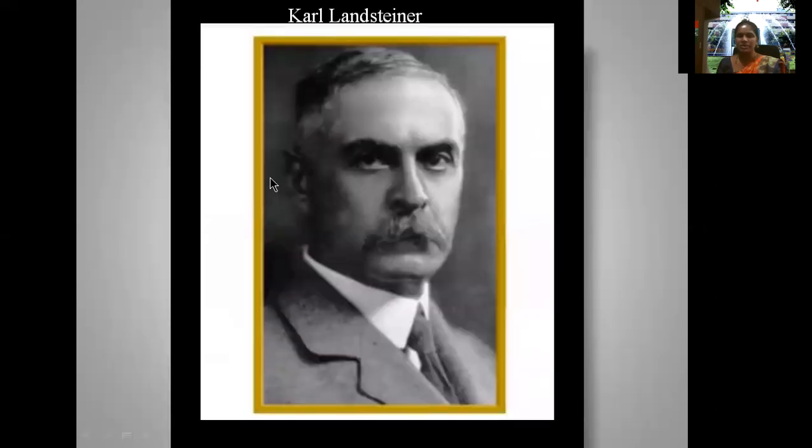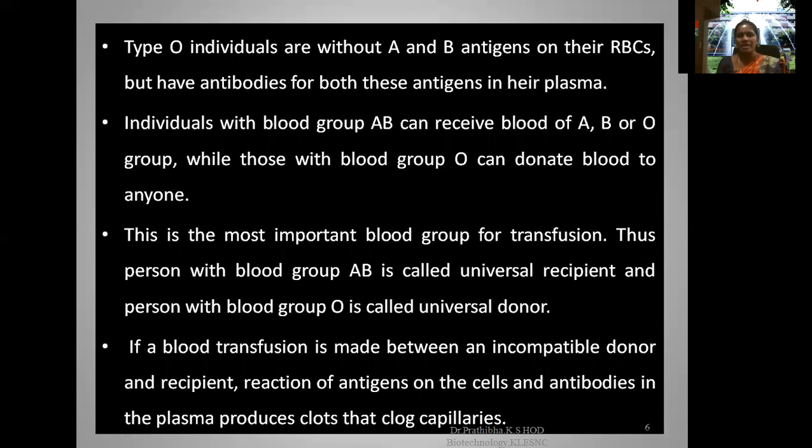Here you can see the pictorial representation of Karl Landsteiner. Type O individuals are without A and B antigens on their RBCs but have antibodies for both these antigens in their plasma. Individuals with blood group AB can receive blood of A, B, or O group, while those with blood group O can donate blood to anyone.